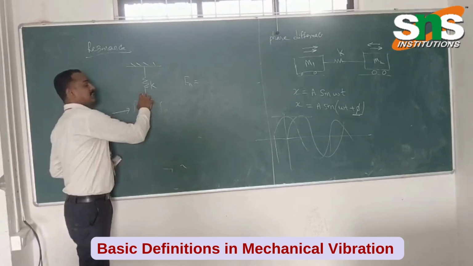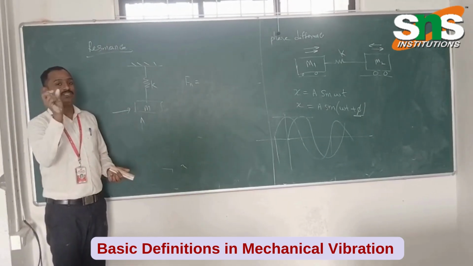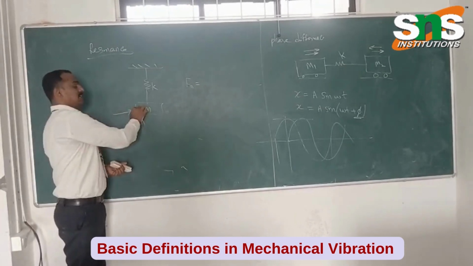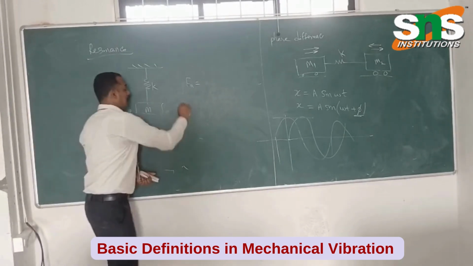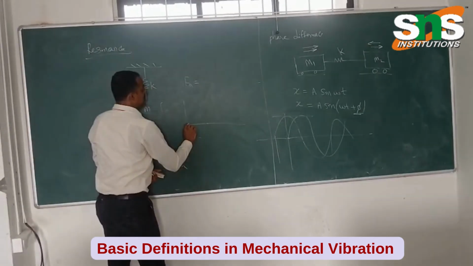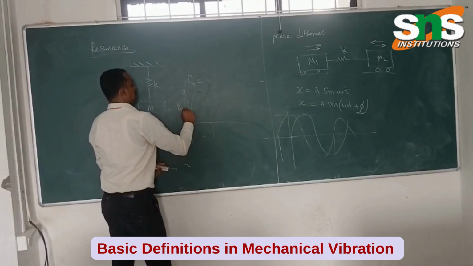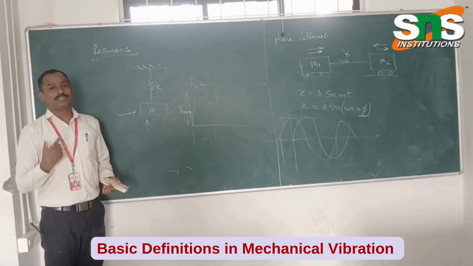At that time the system reaches resonance, a critical condition. When the natural frequency of the system matches the excitation frequency, the system gets maximum amplitude, A max. That is called resonance. That is a critical condition of the system.